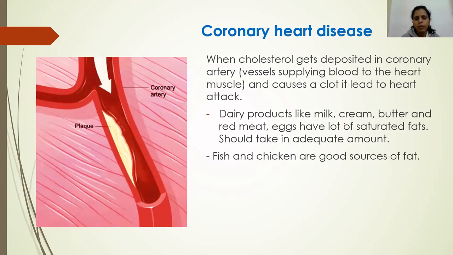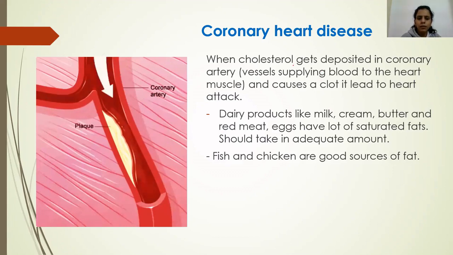For working of the human heart, the cells of the heart also require sufficient nutrients, especially glucose and oxygen, for the process of respiration. There are certain blood vessels called coronary arteries, and these coronary arteries supply blood rich in nutrients to the cells of the muscles of the heart.